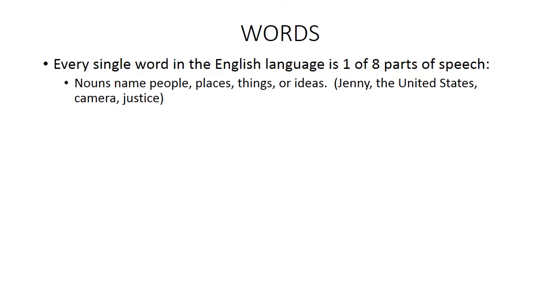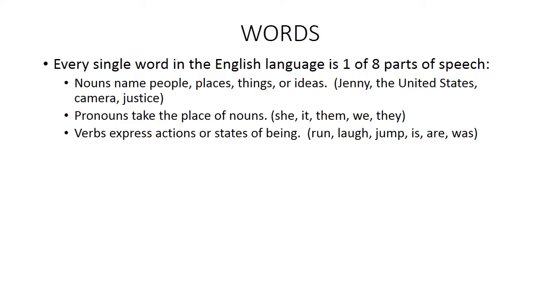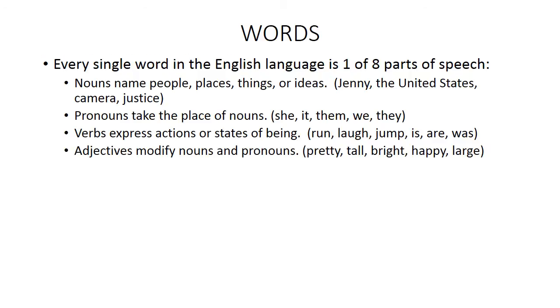First, we have nouns, and you know that nouns name people, places, things, or ideas. And some examples are Jenny, the United States, or camera, or the idea of justice. Pronouns take the place of nouns like she, it, them, we, they, he, her. Verbs express actions or states of being like run, laugh, jump. States of being verbs are like is, are, and was.